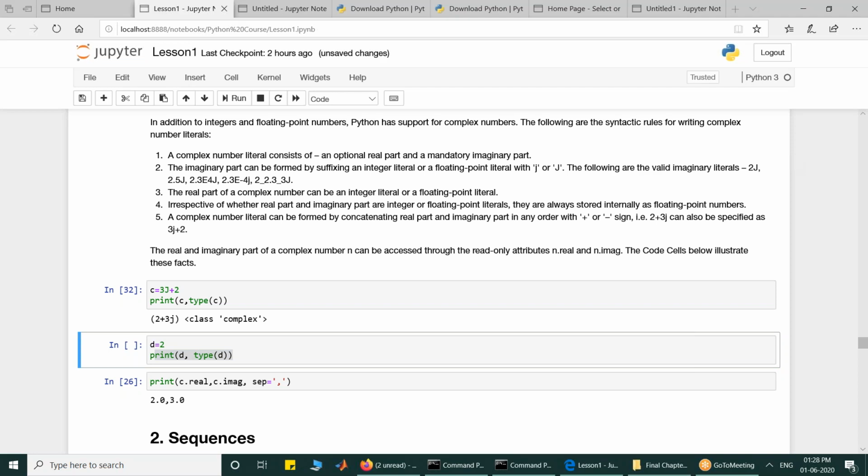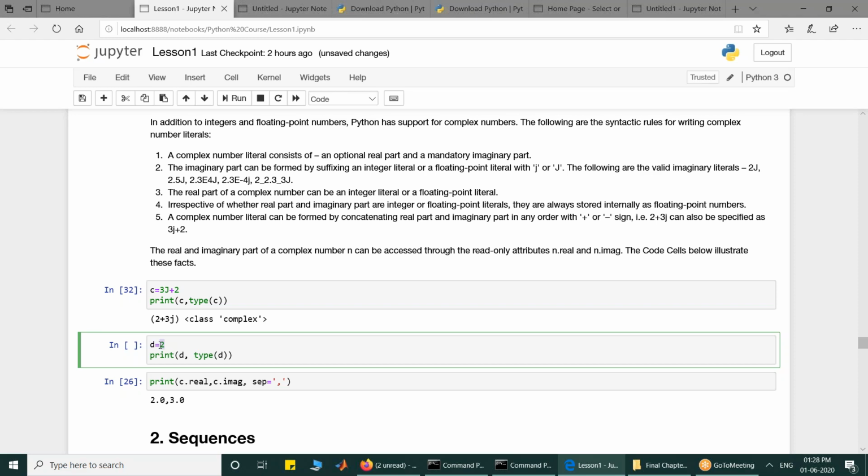It will not. Rightly said, it will become an integer. For it to become a complex number, it must have an imaginary part. Since in this number we do not have an imaginary part, it will not become a complex number.